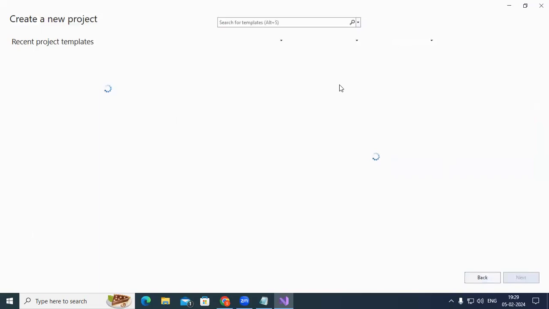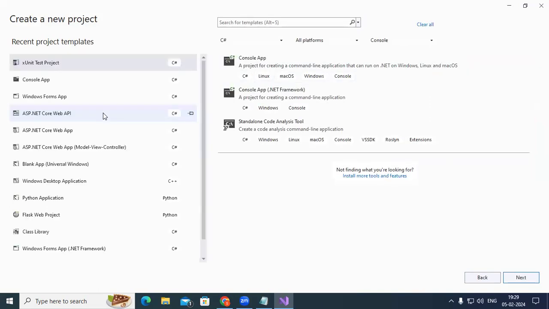It is showing the project templates for us. It is loading the recent project templates, and apart from that, you can have many other things. As I told you, initially we look into console applications. While learning the C# language, you develop small console applications.